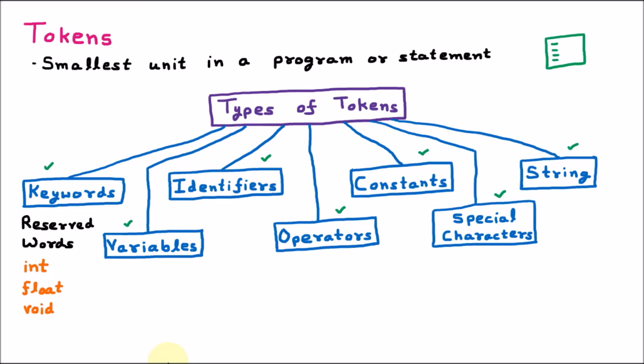Now the next token is the variable. Variables are used to store values. Variables always refer to some memory location. Let us suppose I am declaring a variable, then some memory will be reserved and we can store a value. Let us suppose in C programming we write a line: int a equal to 20. Here int is the integer data type. Then we mention a. A is a variable, so a can store some value. Now this a is storing the value 20.